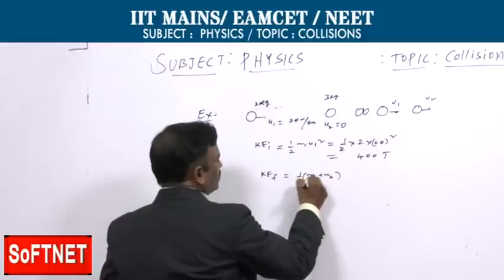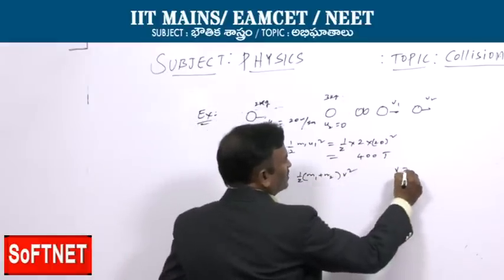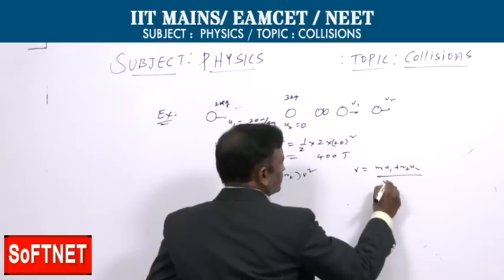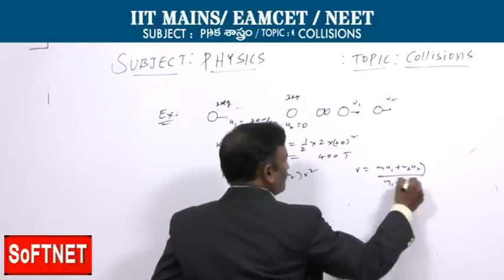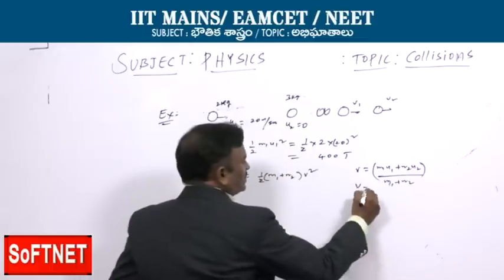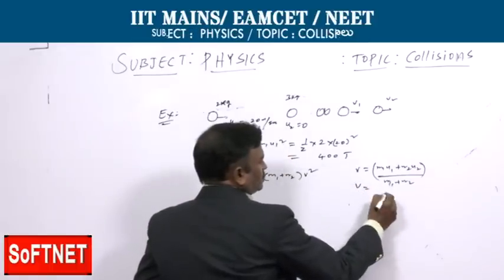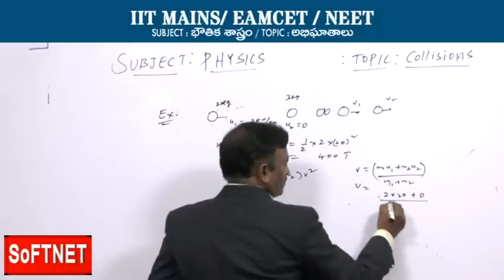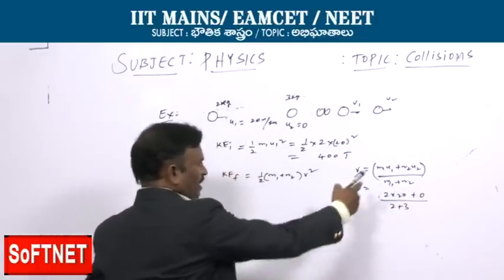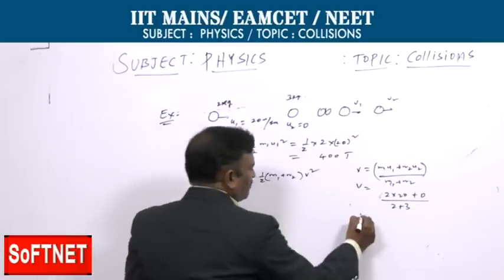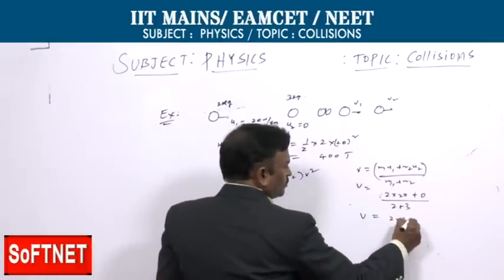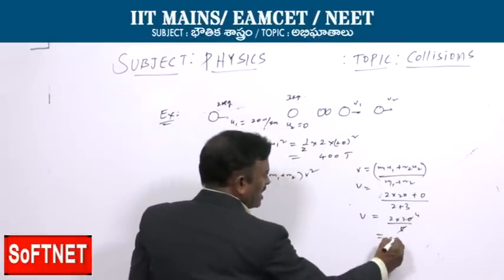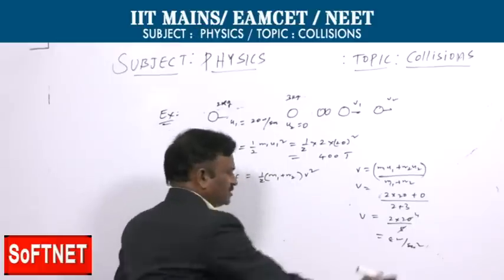where v is the common velocity, v is equal to m1 u1 plus m2 u2 by m1 plus m2. That is, m1 is 2 kg, u1 is 20 plus 0, divided by 2 plus 3, where m1 is 2 and m2 is 3 kg. So v is equal to 2 into 20 by 5, that is 8 meter per second, the common velocity.